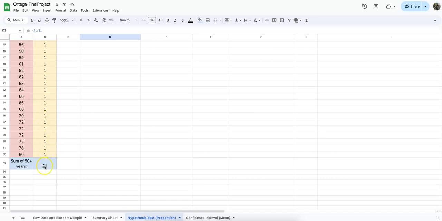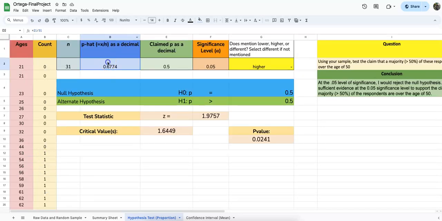I just summed these at the bottom, which gave us 21 out of 31, which is my p hat, 21 out of 31. N for the number of samples is 31. My claim p as a decimal, since we're testing at 50%, is 0.5.